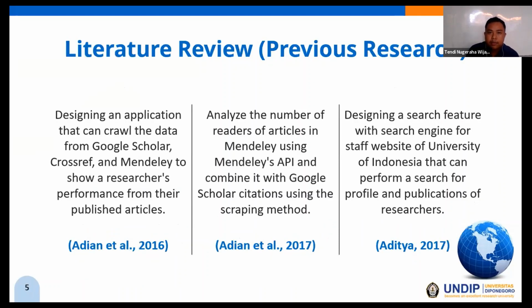Here are some previous research that were used as a reference for this paper. The first one is from Adian in 2016. He designed an application that can crawl the data from Google Scholar, Crossref, and Mendeley to show researchers' performance from their published articles. Second, Adian in 2017 analyzed the number of readers of articles in Mendeley using Mendeley's API and combined it with Google Scholar's citation using the scraping method.